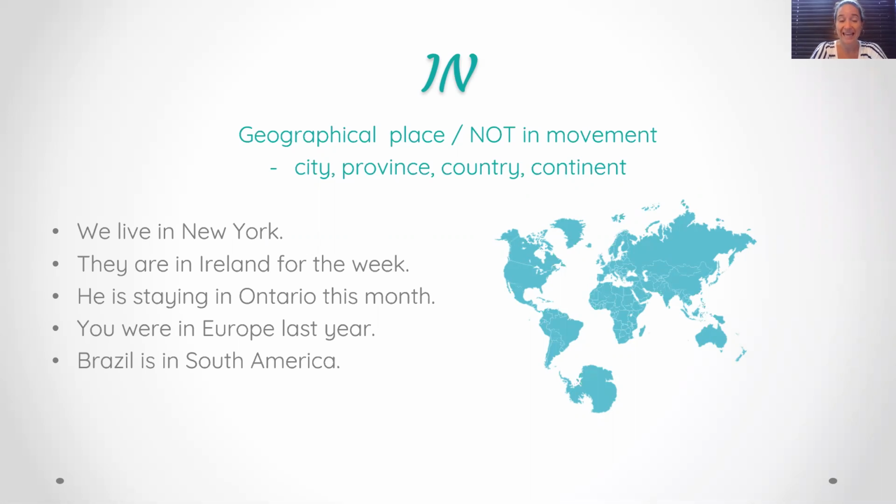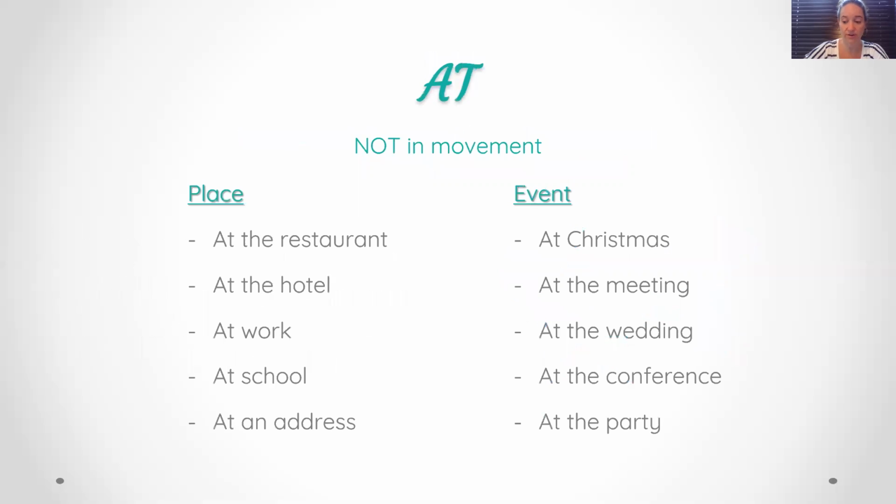We'll use the preposition in for geographical places. So we're not in movement, and geographical places means a city, province, country, or a continent. If we check the example here, we live in New York, so in a city. They are in Ireland for the week, in a country. He is staying in Ontario this month. You were in Europe last year, and Brazil is in South America. So always use in when you're not in movement for geographical places.